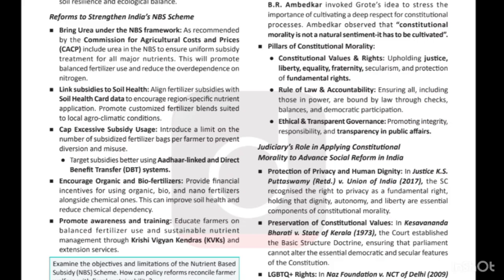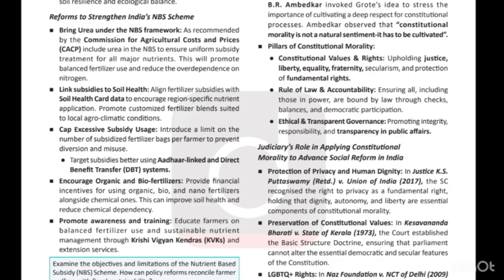So we need to link the fertilizers to the soil: if we are providing fertilizers at a subsidized rate, farmers, before getting the subsidized fertilizers, should show their soil health checkup report.